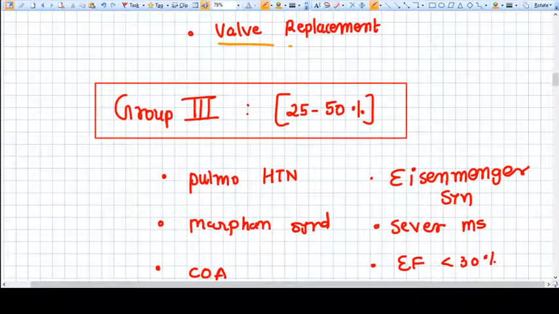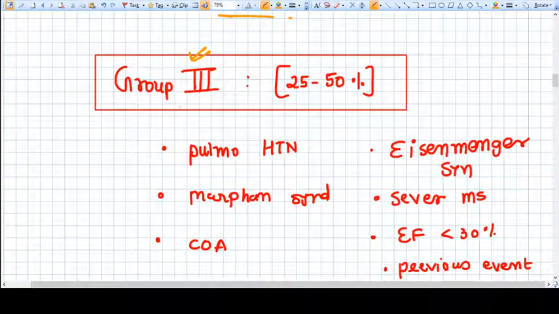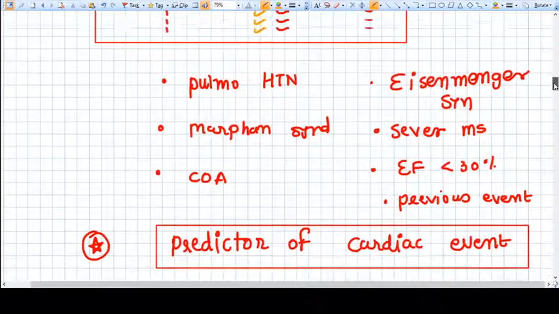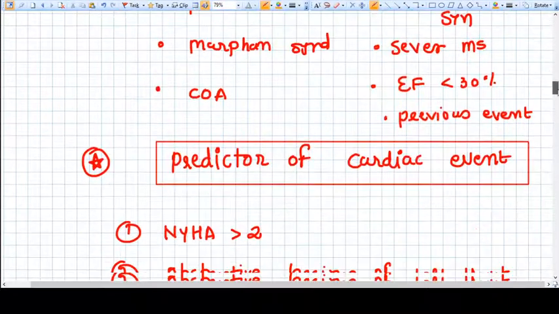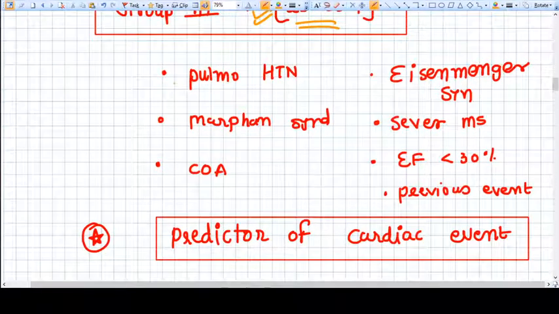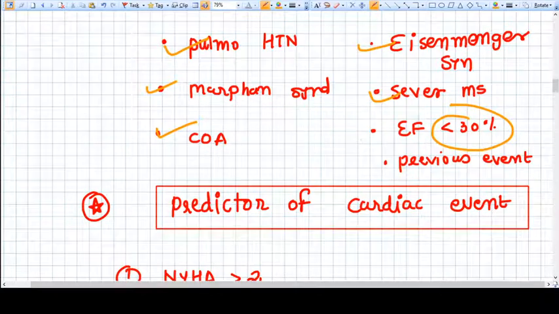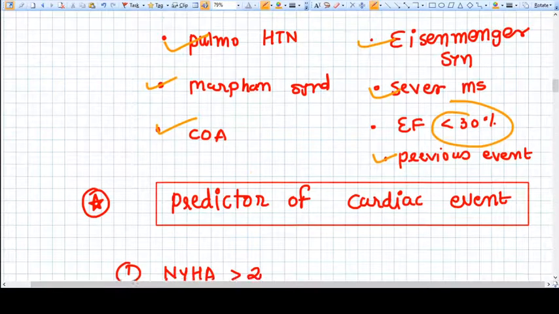But if we find group 3, we are not discussing group 2 here, because all other things except group 1 and group 3 will be group 2. So if we see group 3, then we have a very severe kind of heart disease, and this can actually worsen the function of the heart, and mortality is higher in this kind during pregnancy and labor. Those diseases were already discussed: pulmonary hypertension, severe MS, ejection fraction less than 30, coarctation of aorta, Eisenmenger syndrome, Marfan syndrome, and any previous cardiac event.